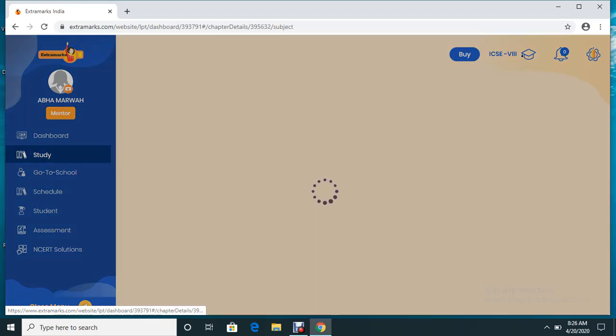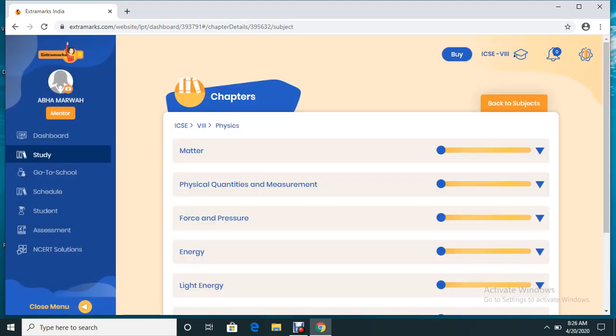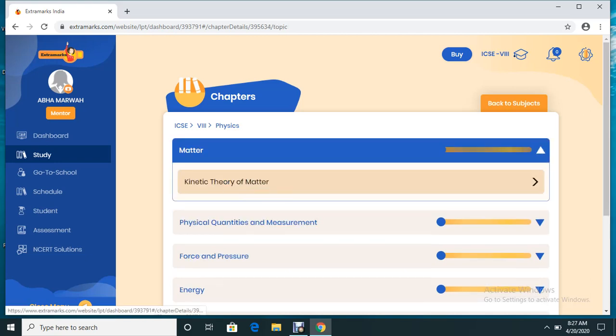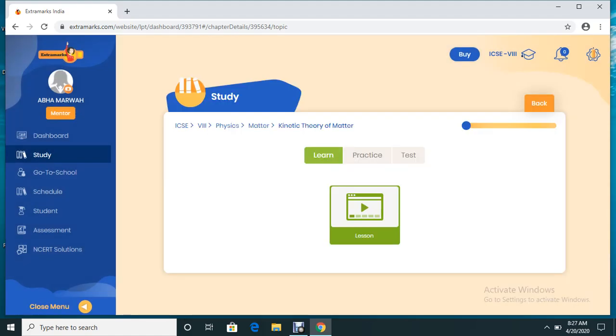How do you do that? Suppose you're a physics teacher, you need to click on the physics subject. As soon as you click on it, all the chapter names will be there in the drop down. Whichever chapter you wish to take forward, you click on that particular chapter. Suppose you are going to teach matter, you click on kinetic theory of matter. As soon as you click on the chapter name, you will see the pedagogy come in front of you, that is learn, practice and test.